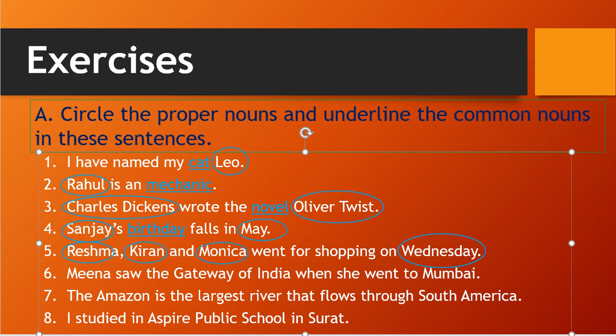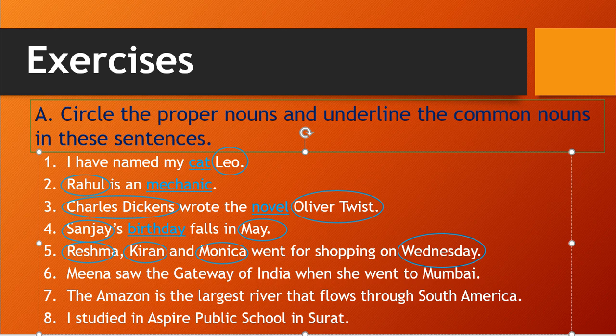In the third, Charles Dickens wrote the novel Oliver Twist. So novel is general because there are so many novels in a market, so novel is a general word, so that is a common noun. Oliver Twist is a particular novel's name, and Charles Dickens is a particular writer, a particular person's name, so both of these are proper nouns.